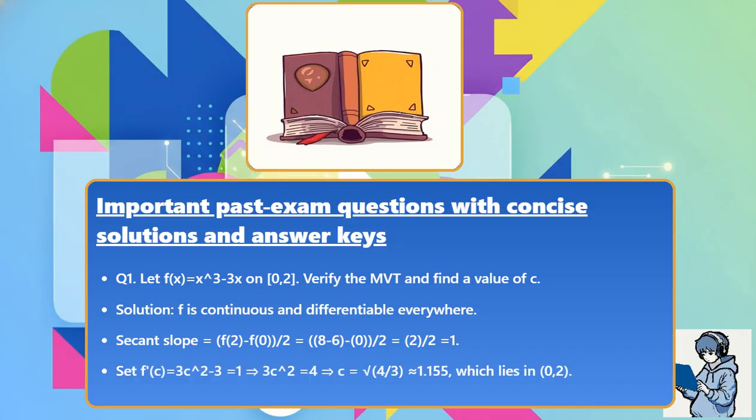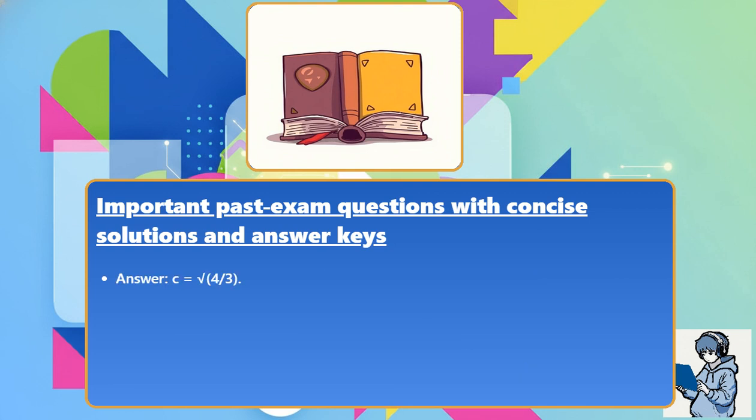Set f'(c) = 3c² − 3 = 1, which gives 3c² = 4, so c = √(4/3), approximately 1.155, which lies in the interval from 0 to 2. Answer: c = √(4/3).